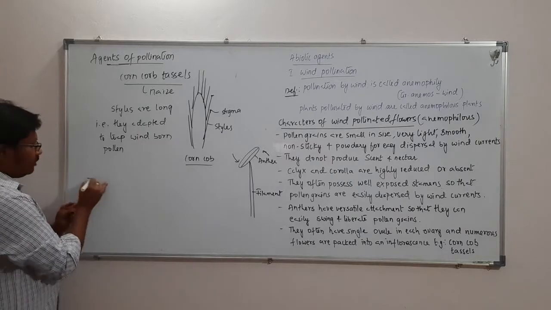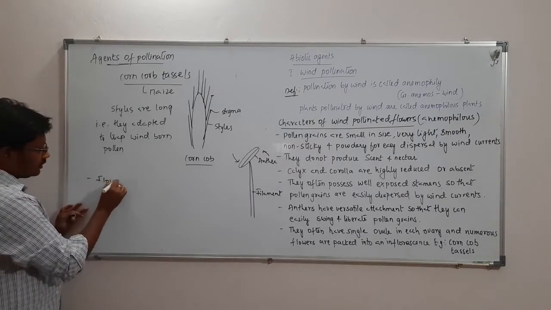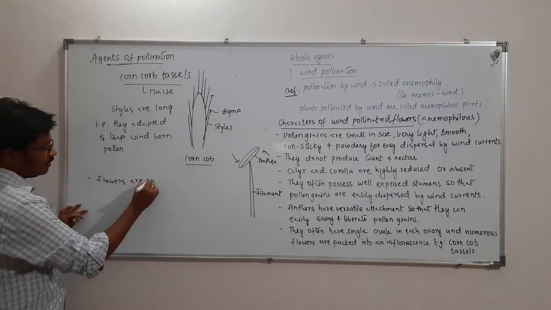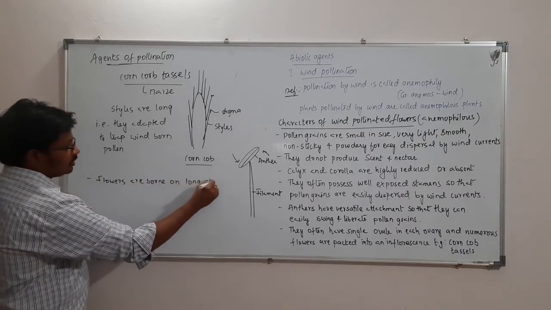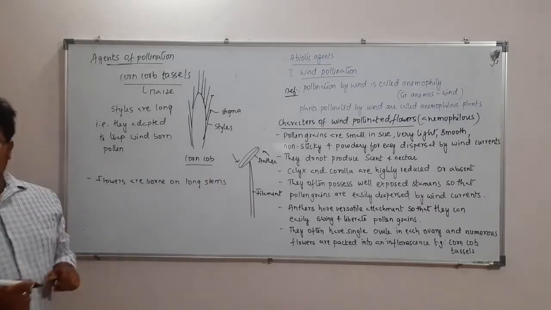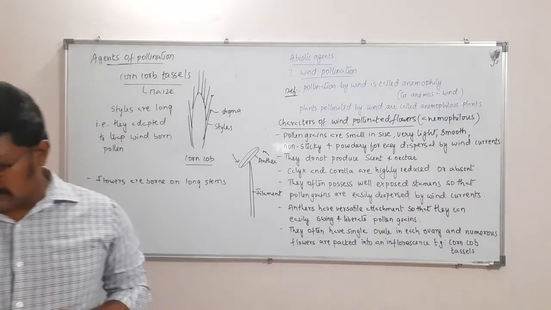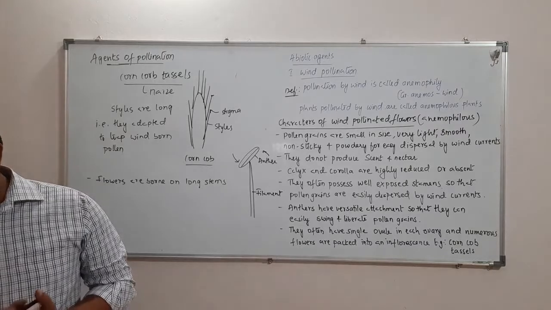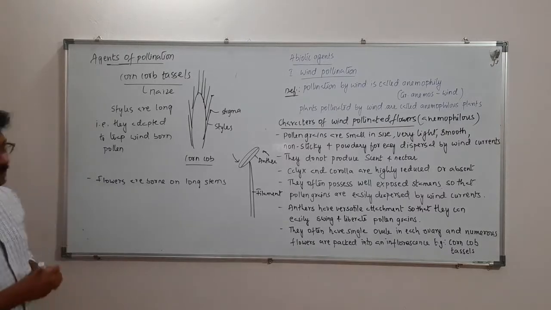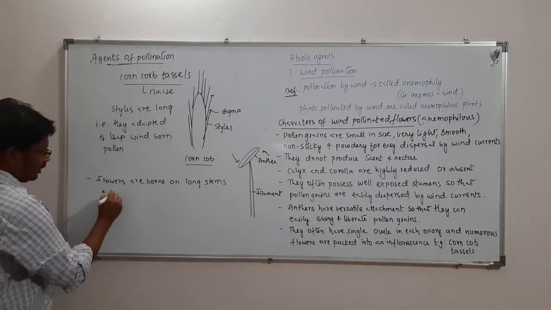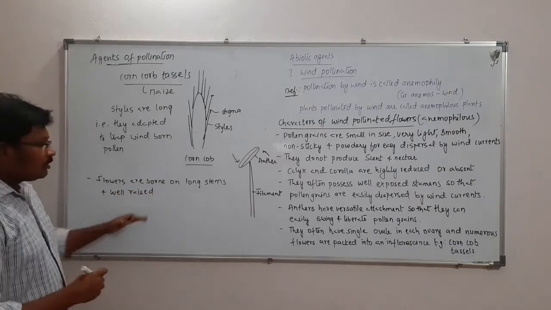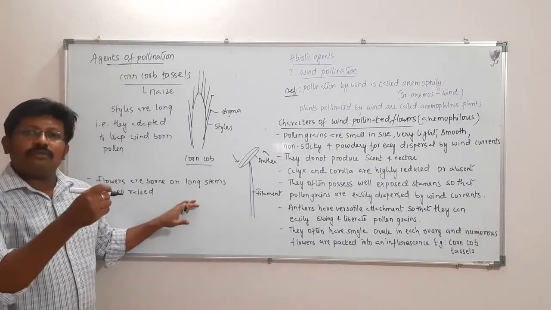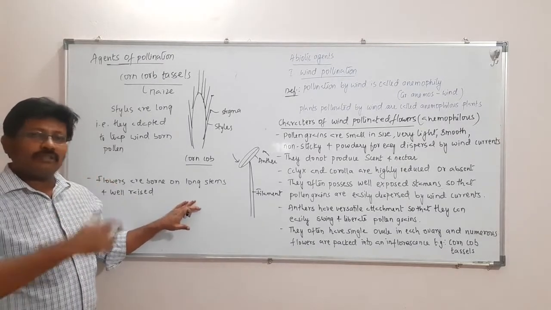The next point is that flowers are borne on long stems and well raised. The long stems will help them to be exposed into the air.